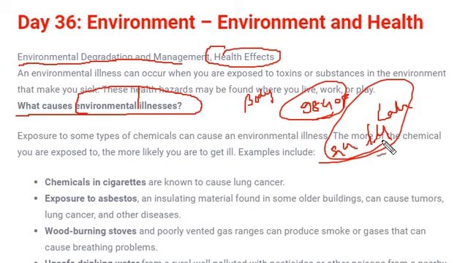Whenever you feel ill or whenever you are sick, your body temperature generally rises, you are feeling cough, or you may have a running nose, or you have breathing problems. So lots of problems are there. Like if you have fever, that is also an illness. So the illnesses which are caused due to degradation in environment or due to exposure to chemicals in environment are called environmental illness. Fine.